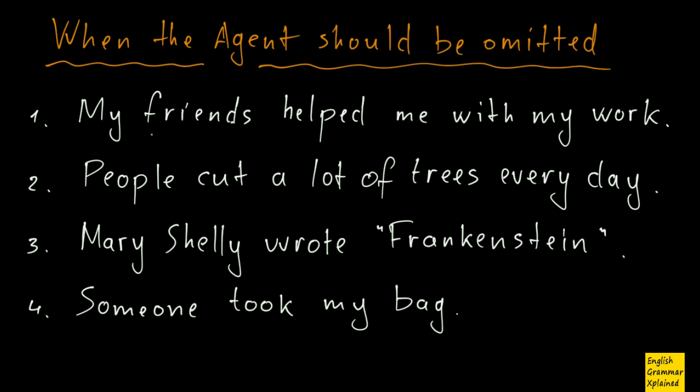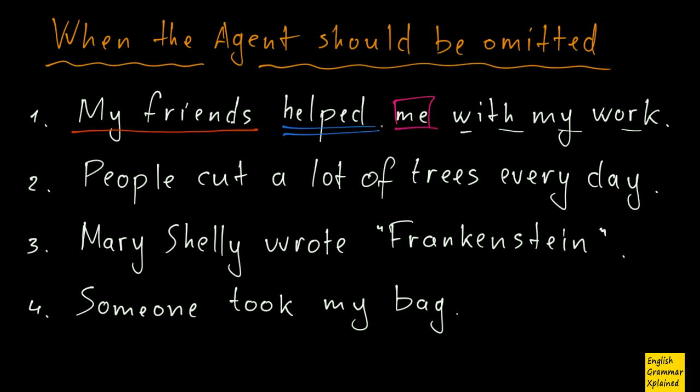Let's look at these examples. My friends helped me with my work. So here I have my subject, and then the main verb, and then the object here, and then some other words in here.